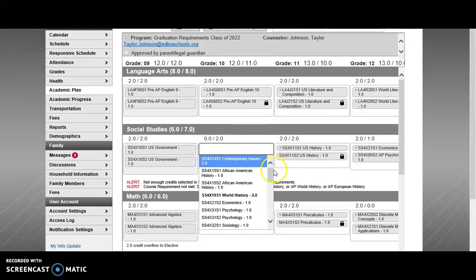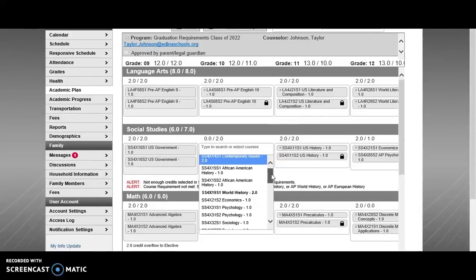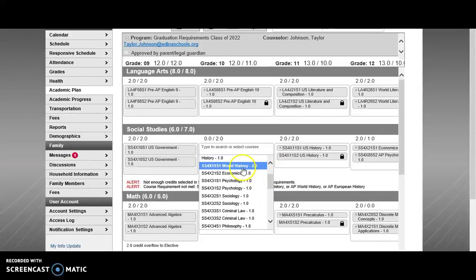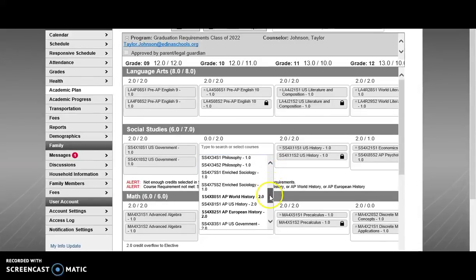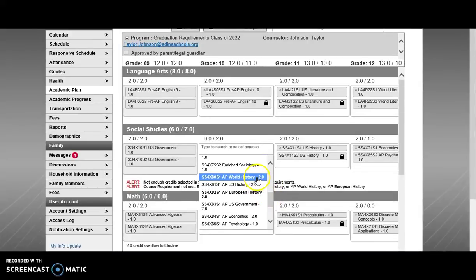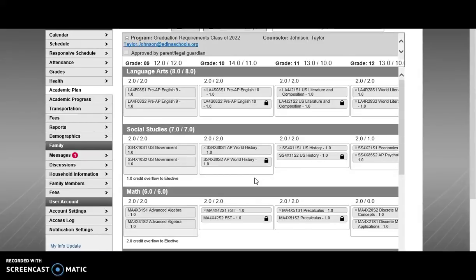I can click this and a drop-down box appears. Scrolling through, you'll notice that certain courses are bolded. These are the grade level recommendations that should be going in here. Maybe, after talking with my teacher, I'm going to identify AP World History as my next course. Once that's been selected, the alerts have gone because the graduation requirement has been satisfied now.